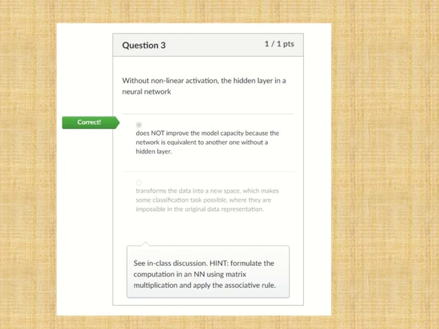This statement is correct because if there is no non-linear activation function in the hidden layer, the parameters of the hidden layer are a matrix. The hidden layer only performs a matrix operation on the input to obtain the output, which is only a linear transformation of the input, which cannot improve the ability of the model.